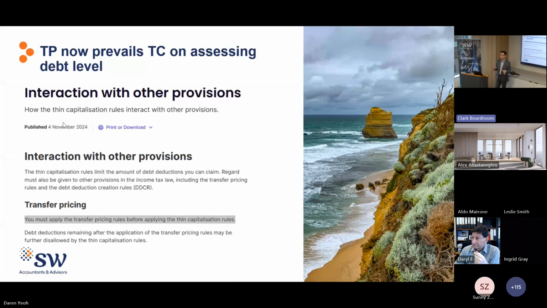Under ThinCap, the denial of deduction may be carried forward, but the denial of deduction under TP is permanent. So once it's gone, it's gone. So far, we have been assisting a number of clients over this matter. So let's take a look at a simple example as to how the process may look.